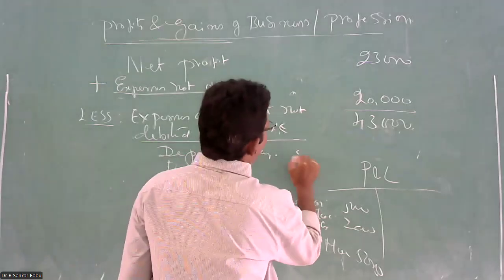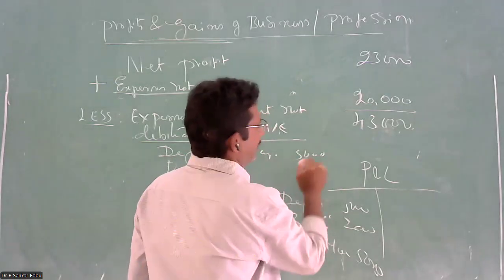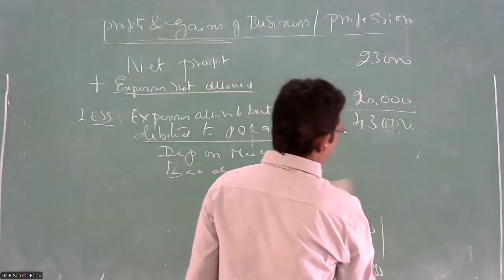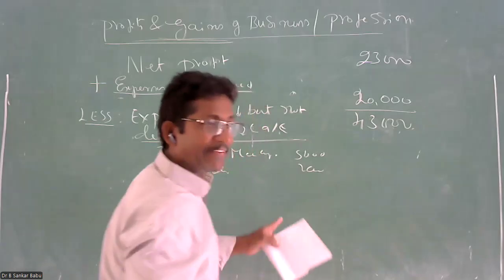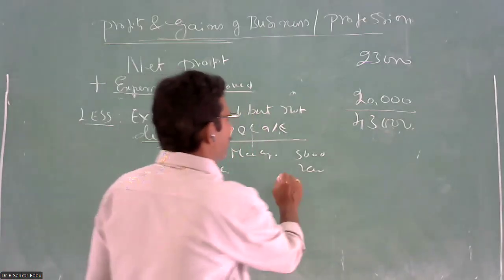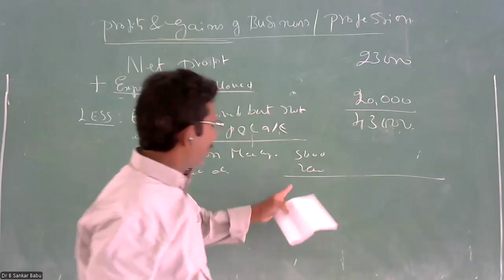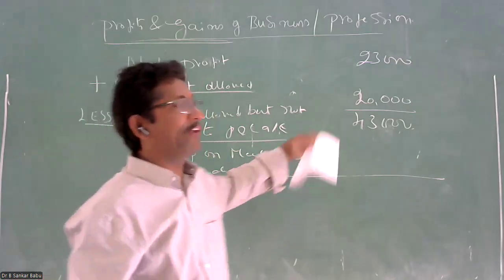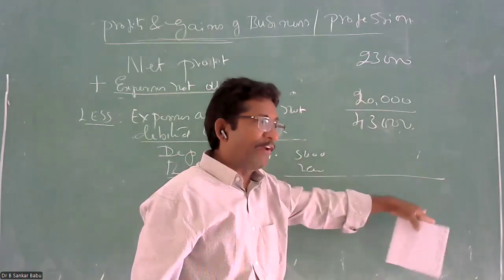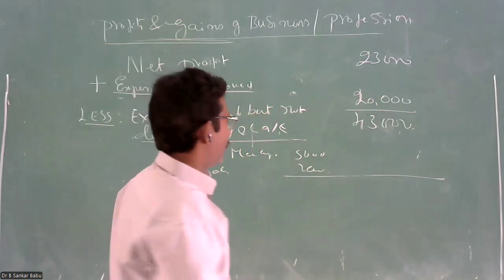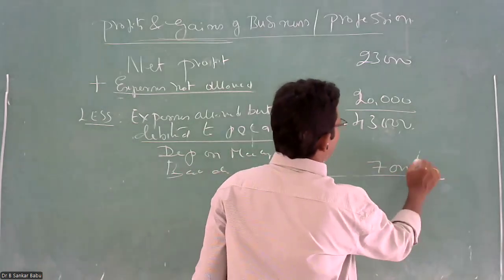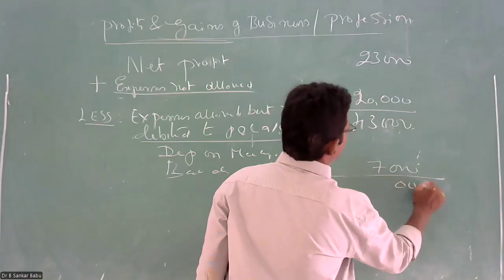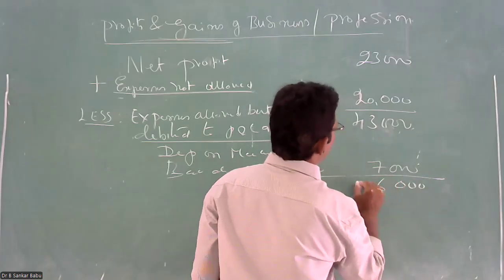So, for example, depreciation 5,000, bad debt 2,000. So what is the total amount? 5 plus 2, this 7,000 is a business expenditure. It should be debited to the business P&L account, but your accountant has not debited it. When it has not been debited, your profit has gone up. To know the real profit, you have to deduct. 2 plus 5, 7. 43 minus 7, it will become 36.